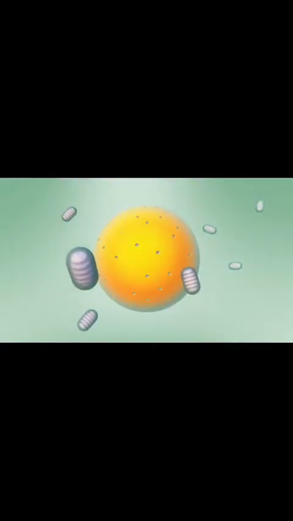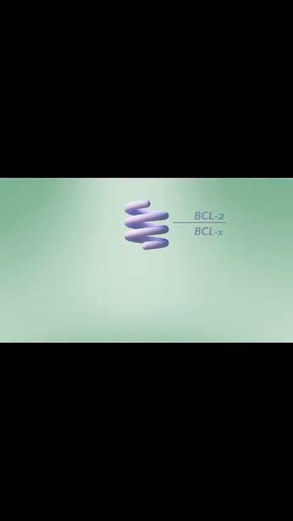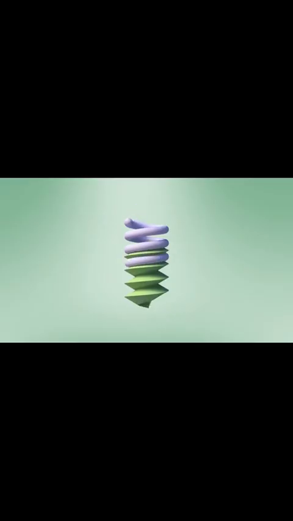This intrinsic pathway is regulated by maintaining a balance between two sets of proteins in the mitochondrial membrane: anti-apoptotic proteins such as BCL2 and BCLX, and pro-apoptotic proteins such as BAX and BAC. In a healthy cell, the anti-apoptotic proteins bind to the pro-apoptotic ones, thereby blocking their action.